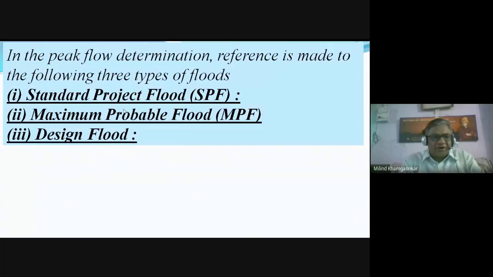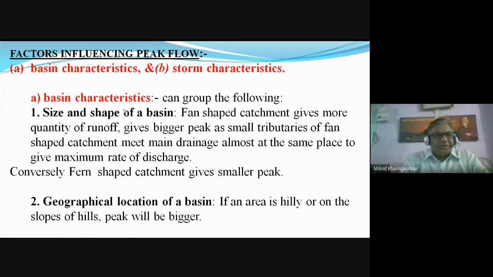So due to this, if we divide this flood or the discharge into three types: standard project flood, maximum probable flood, and the design flood. We are more interested in the design flood. The various factors including the flood. Again, the factors which affects the runoff, which affects the hydrograph, that is the basin characteristics, storm characteristics, they again affect the flood.